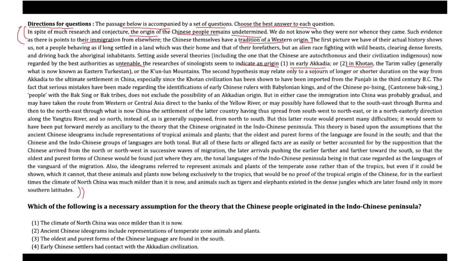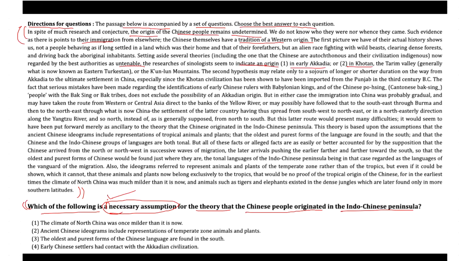Well, let's move to the question. What does the question point out? The question states: which of the following is a necessary assumption? Necessary assumption for the theory. And what is that theory? The Chinese people originated in the Indo-Chinese peninsula. Now, look into that question. The key phrase of the question is that we need to identify the assumption, and the assumption of what? That the Chinese people's origin is in the Indo-Chinese peninsula.